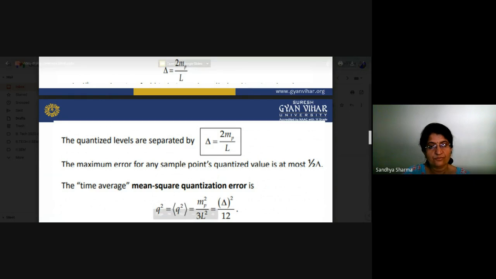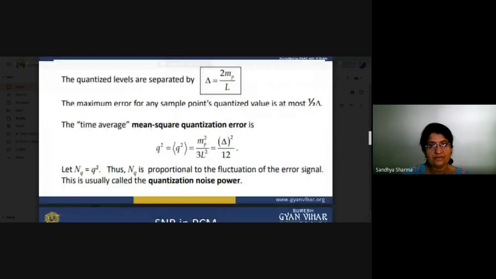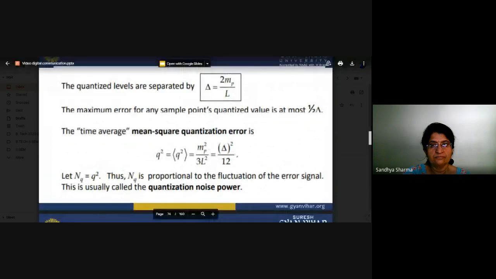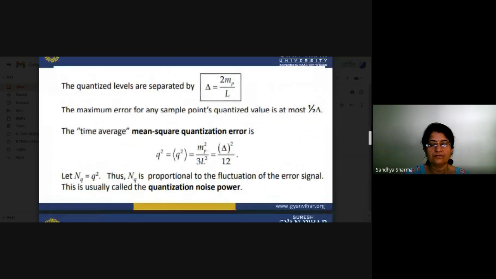Suppose we calculate the mean square value, so the noise power Nq is equal to q square mean, and that is equal to mp square by 3L square, which is delta square by 12. So what about the Nq? The Nq is proportional to the fluctuation of the error signal. That is basically a fluctuation that depends on the errors.